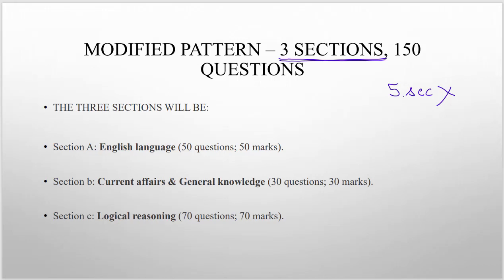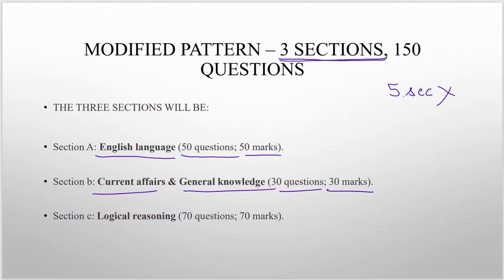Let's have a look. Section A would be English language, contributing 50 questions and 50 marks. Then current affairs and general knowledge; they have specifically mentioned current affairs. Current affairs is what we have been reading, the ongoing thing. And general knowledge means static knowledge, which could be from history, geography, polity, science, economics. So general knowledge here essentially means static GK. Legal knowledge could also be a part of general knowledge. That section would be 30 questions leading to 30 marks.